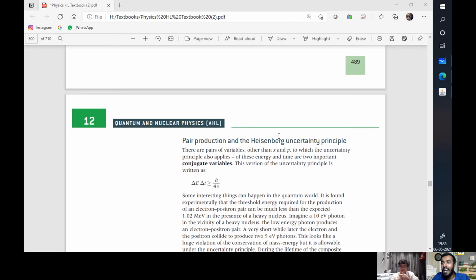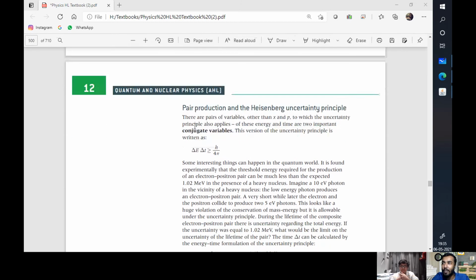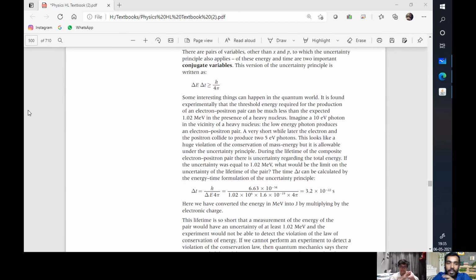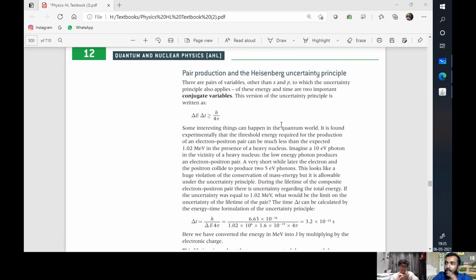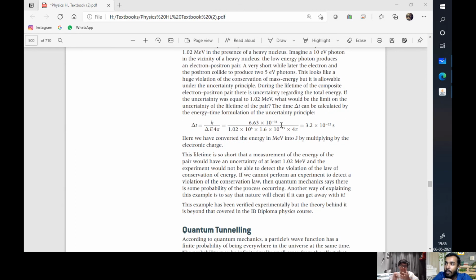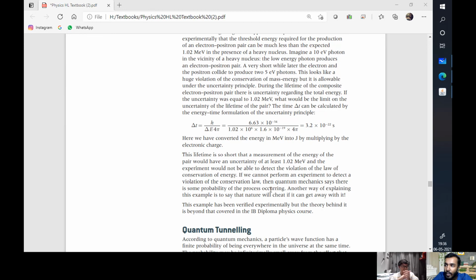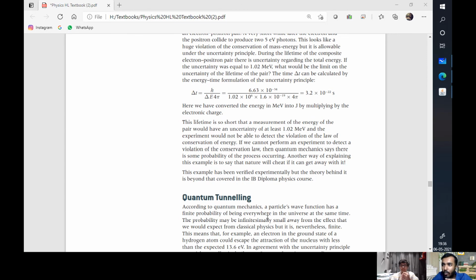Okay, we'll leave that discussion for some other day, and I'll discuss pair production and Heisenberg's uncertainty principle. What I suggest is that since we cannot identify the electron and positron, we cannot certainly say that they will produce that much amount of energy. We can only estimate. That is the whole idea of quantum mechanics behind the uncertainty principle. Okay. Hmm.